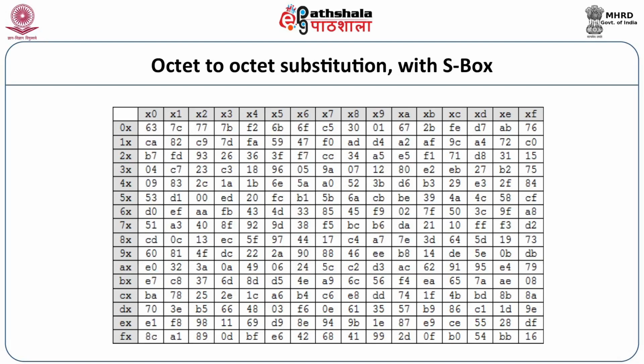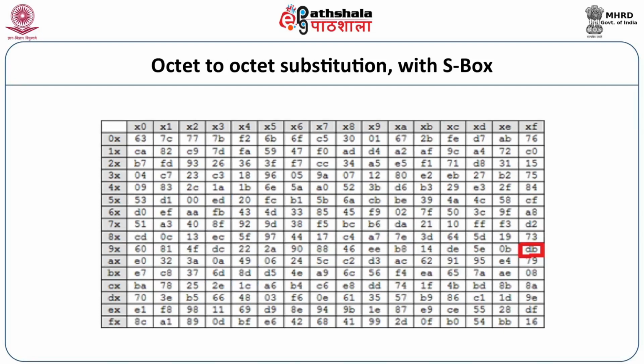Why is x written after 9? It says the whole table is represented in the hexadecimal format. So look for a 9 and then look for a column that contains F. Find out what is the intersection of that row and column. It is DB. So 9F will be replaced by DB.